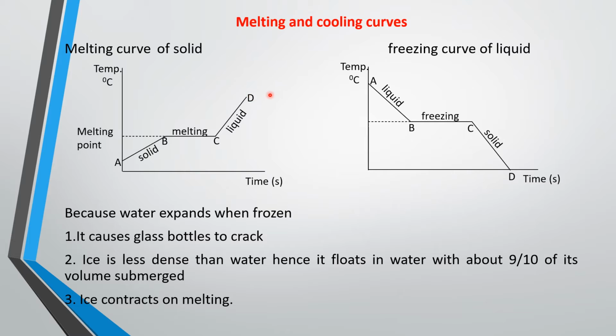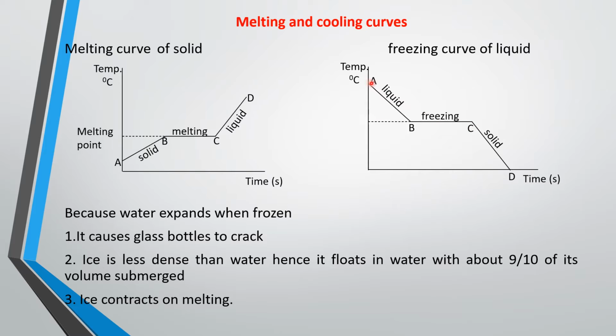Then you have boiling in that plateau. So this is called the melting curve, and the point at which the temperature remains constant, where you have this plateau, is known as the melting point. Then this one is cooling.